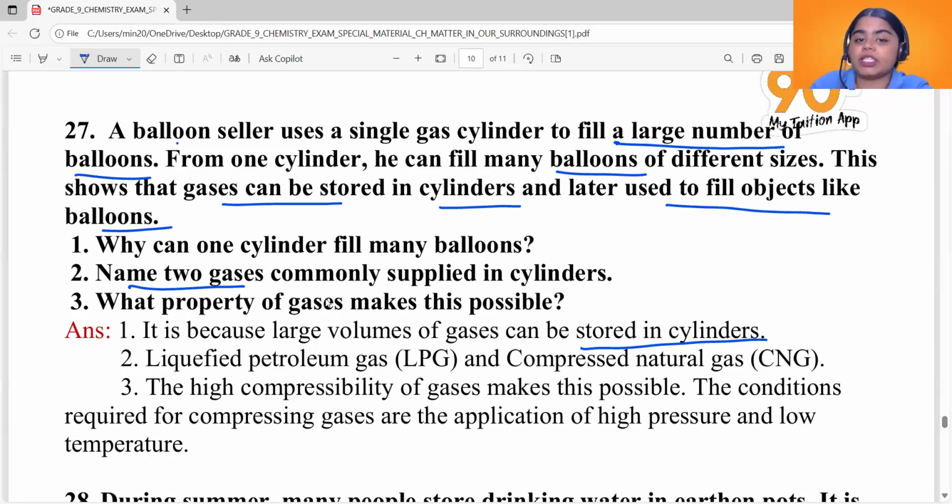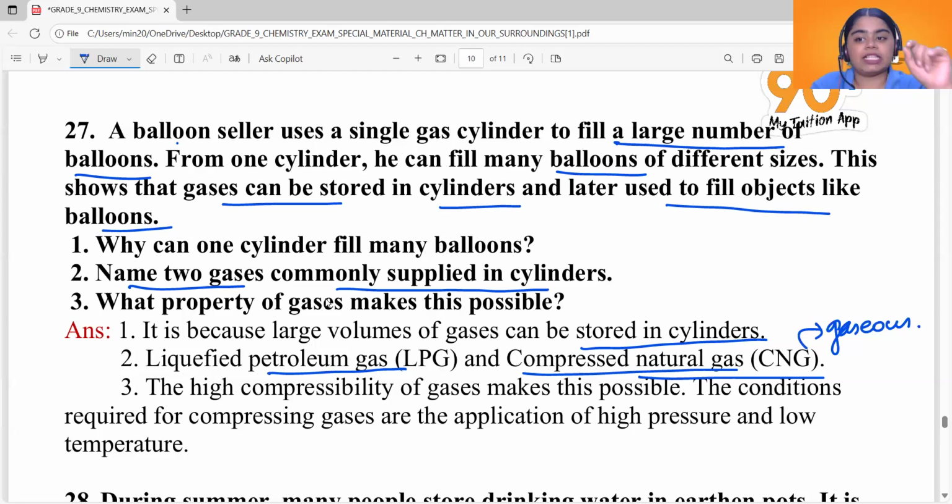Name two gases commonly supplied in cylinders. That's very easy. You can simply write LPG and CNG. LPG is liquefied petroleum gas, where gas eventually gets converted into liquid. Gases are compressed to an extent where it gets converted into liquid. But compressed natural gas is where the natural gas is compressed to fill a cylinder, but it's still in the gaseous state. In LPG, it is in the liquid state. All right.